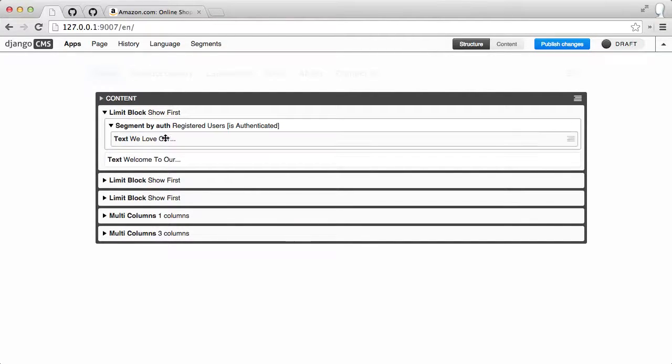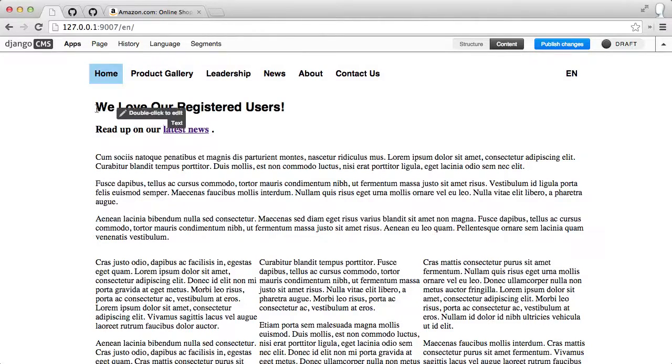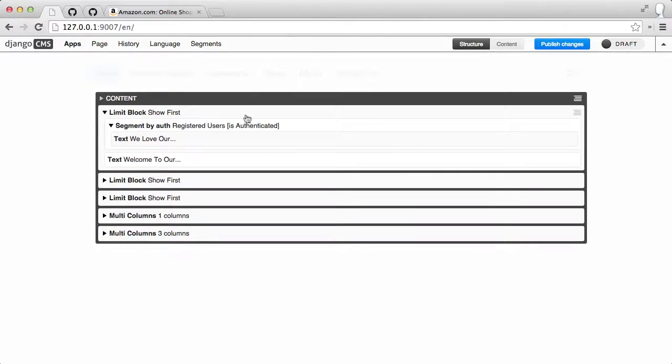And whatever you put inside of here is what will show if this rule passes. So in this case, I am authenticated, and so it shows "we love our registered users", and we can verify that just by simply looking here. Okay, so let's look at the next one.